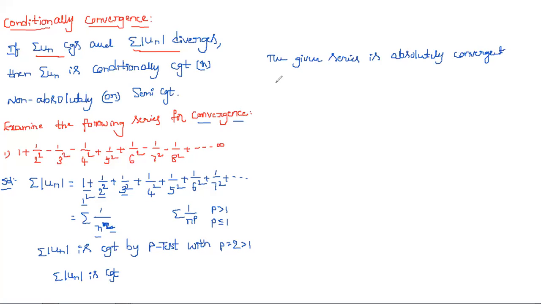For that, we know that every absolutely convergent series is convergent.